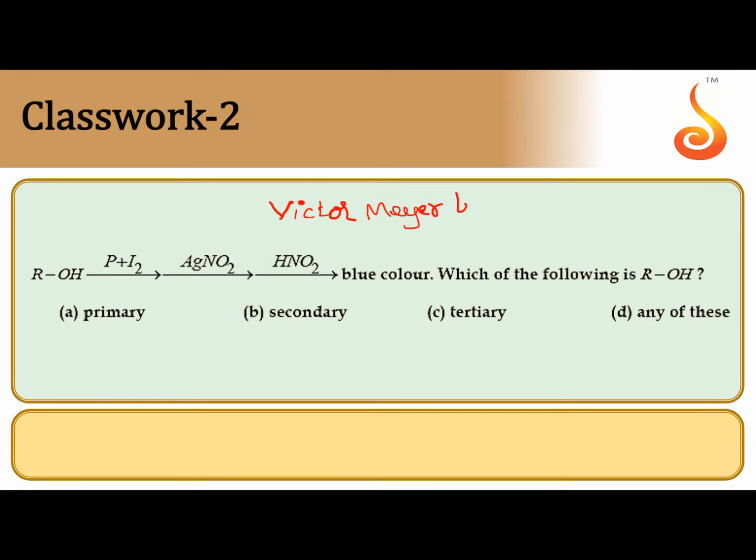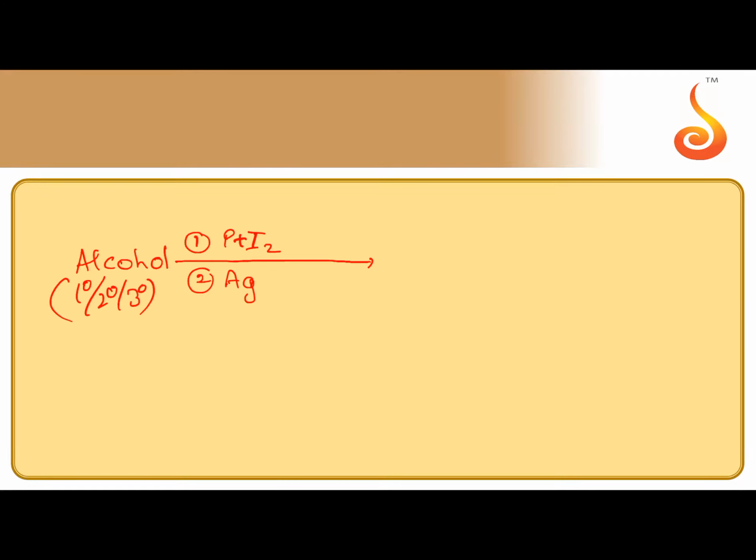The Victor-Meyer test is used to identify the type of alcohol: 1-degree, 2-degree, or 3-degree alcohol. When alcohol is taken in the Victor-Meyer method, the alcohol given may be 1-degree, 2-degree or 3-degree, we don't know. The reagents are added in sequence, first phosphorus plus iodine. Inside the test tube, PI3 is produced that replaces the OH of the alcohol with iodine. Next, it is reacted with AgNO2. After that, it is reacted with NaNO2 and HCl that provides HNO2. Then, base is also added finally.